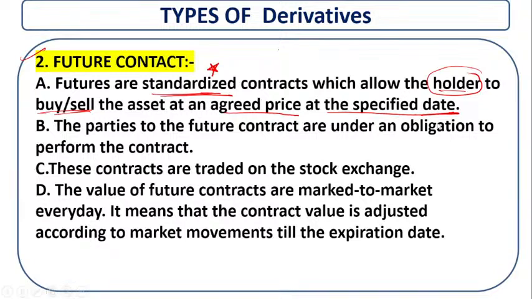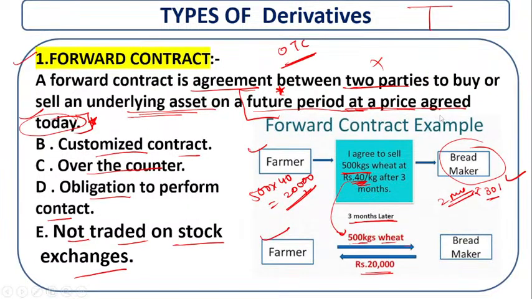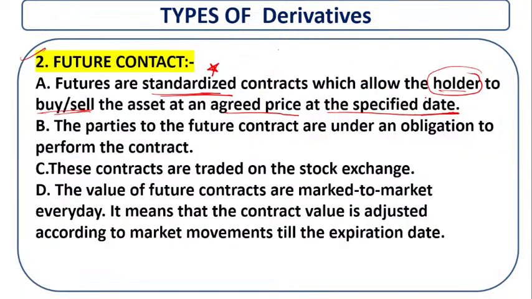What is the difference between the future and the forward contract? In the forward contract there is a future period at a price agreed today, but in the future contract it is an agreed price at a specific date, the date on which you come into the contract. Clear?